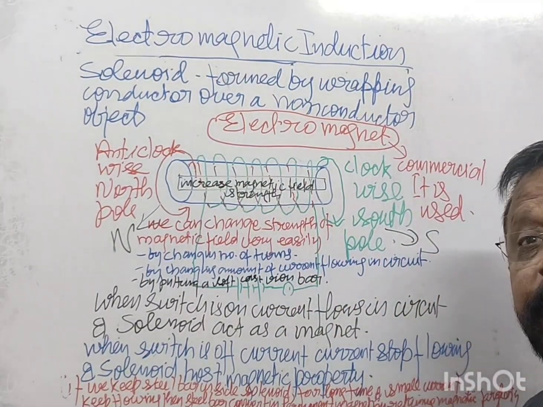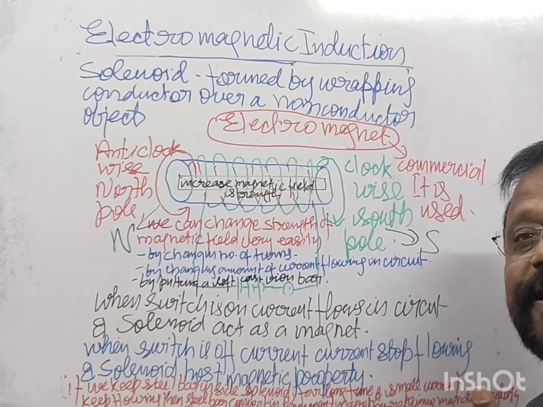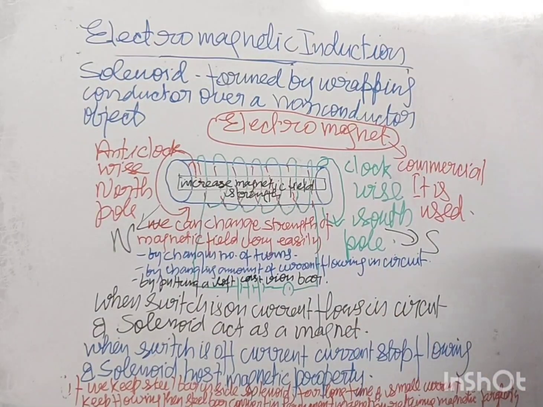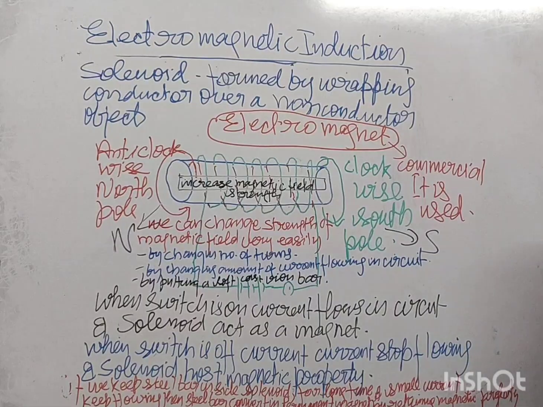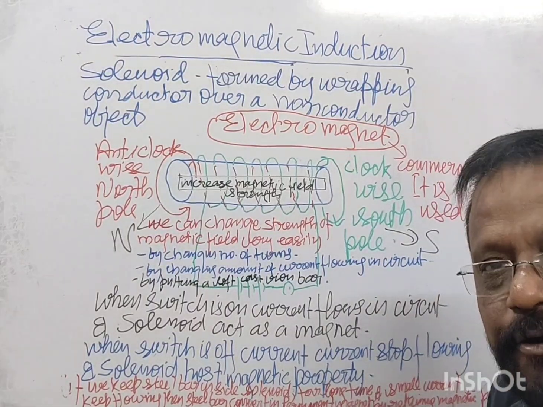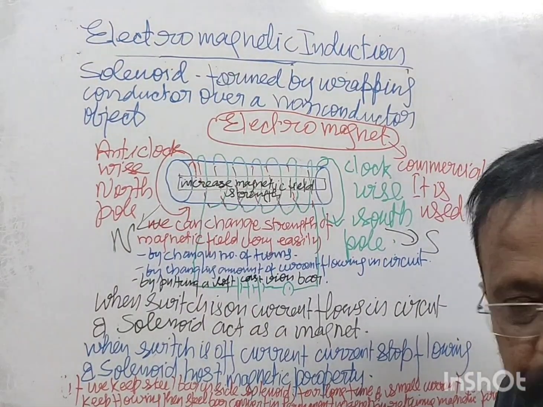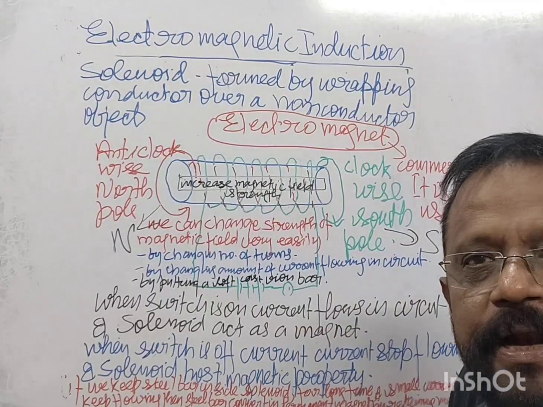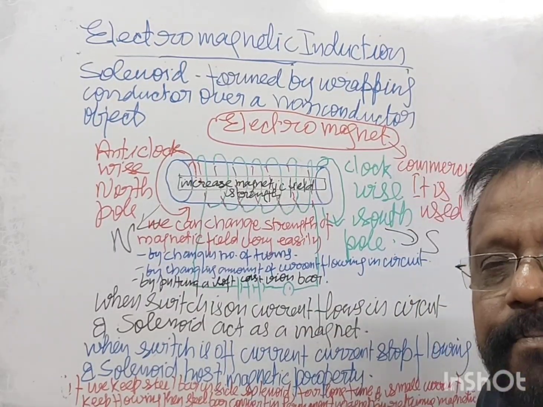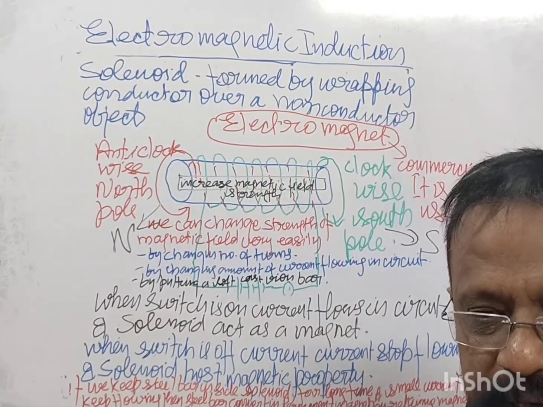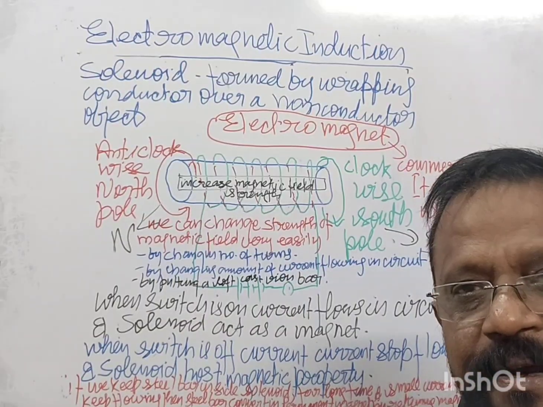So how are we making a permanent magnet? Using this solenoid. This is one of the applications, and another is that we use it as electromagnets for commercial purposes, because we can alter the magnetic field strength very easily. I hope this much is there.